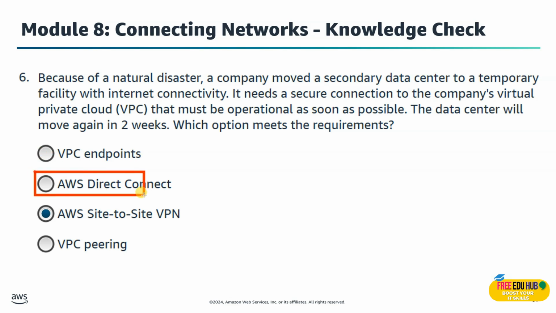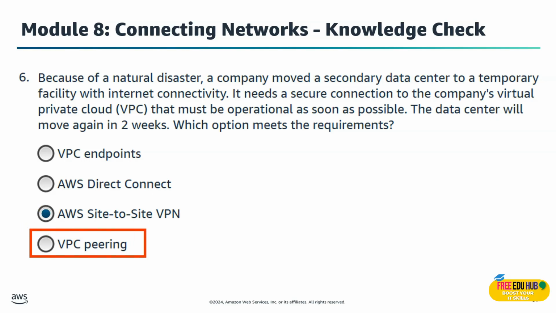We are not selecting Direct Connect as well. The reason is that it takes weeks to provision, not ideal for an urgent situation. And we are not going for VPC peering because that's for VPC to VPC, not for on-premises to AWS.